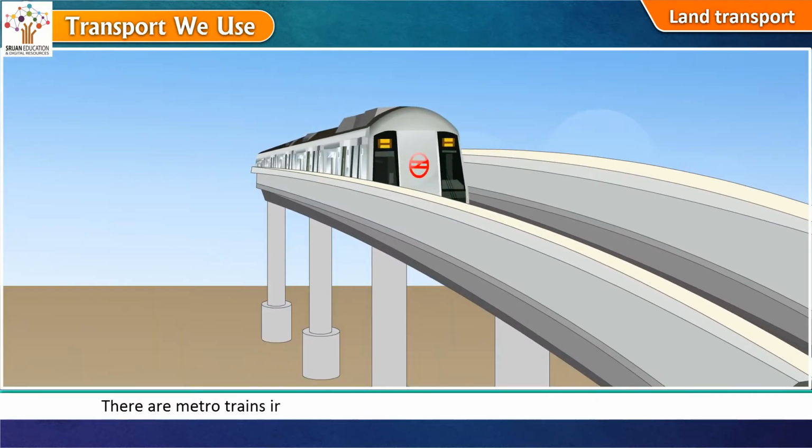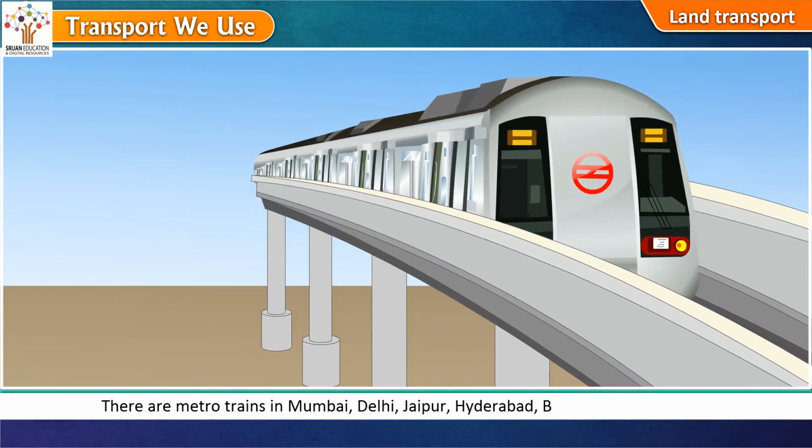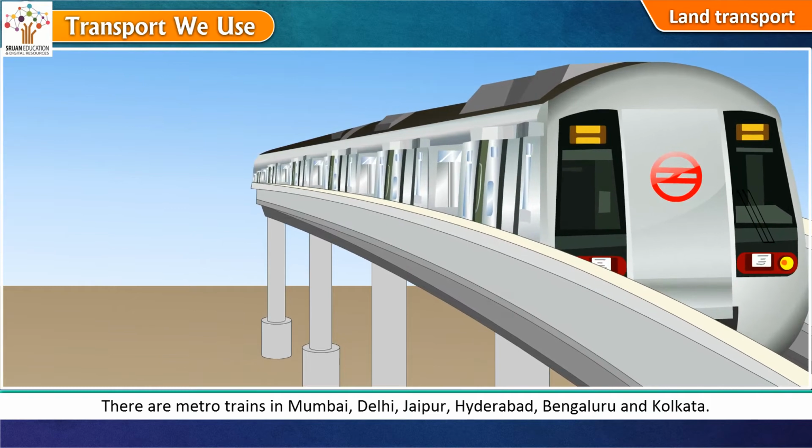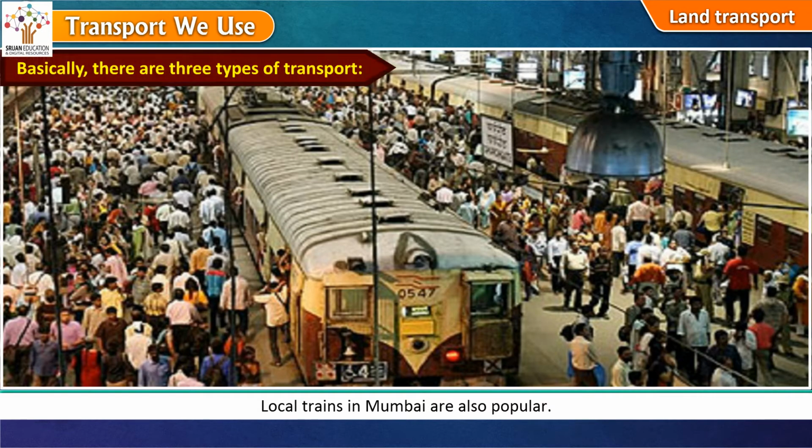There are metro trains in Mumbai, Delhi, Jaipur, Hyderabad, Bengaluru, and Kolkata. They travel on the ground, over the ground, or below the ground. The metro rail is the fastest means of transport to travel within a city. Local trains in Mumbai are also popular.